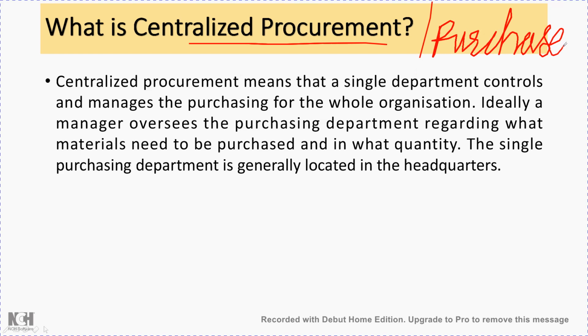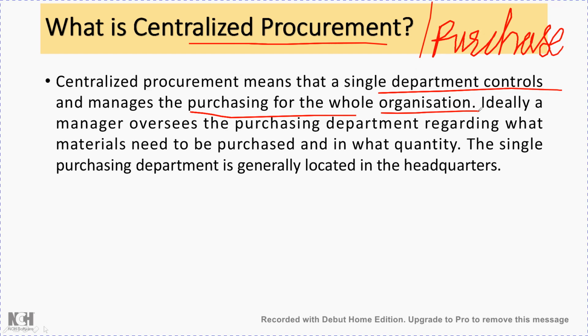So centralized procurement means that a single department controls and manages the purchasing for the whole organization. So if there is a company, only one centralized procurement department will be there, and that will take care of all the purchasing of that particular organization. There will not be any other department doing that part.